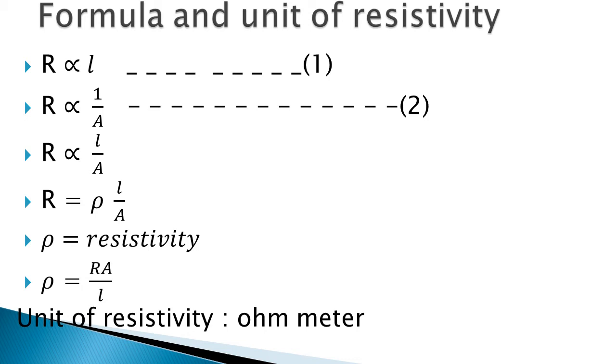Now the unit of resistivity. Just have a look at this formula, RA upon L. R means resistance, its unit is ohm. A is the area of cross section of a conductor, its unit is meter square. So ohm meter square upon L, which means length, and the unit for length is meter. So meter square upon meter. What is left behind after doing further calculation? Ohm meter, right? So the unit of resistivity is ohm meter.